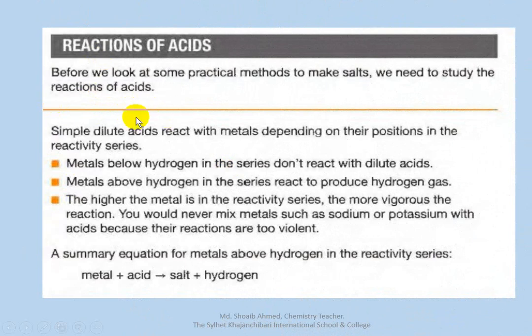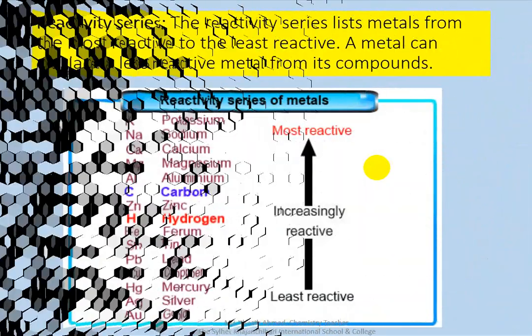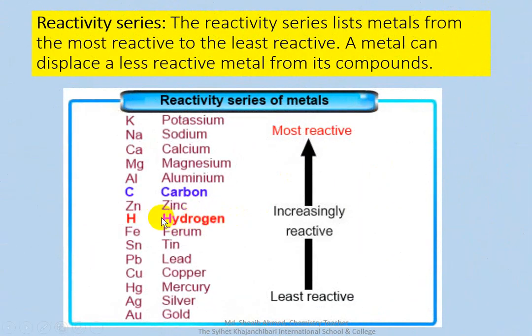Okay, reaction of acids. Dilute acids react with metals depending on their position in the reactivity series. Metals below hydrogen in the series don't react with dilute acid. Look, these are the metals below the hydrogen in the reactivity series. This is hydrogen.